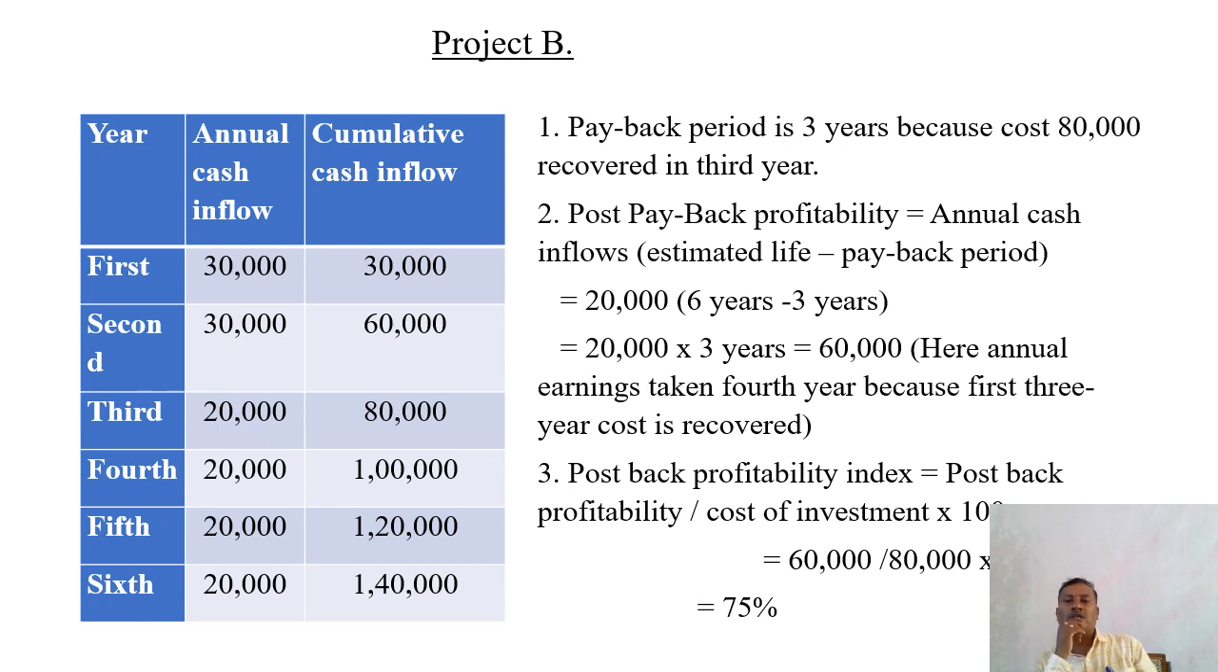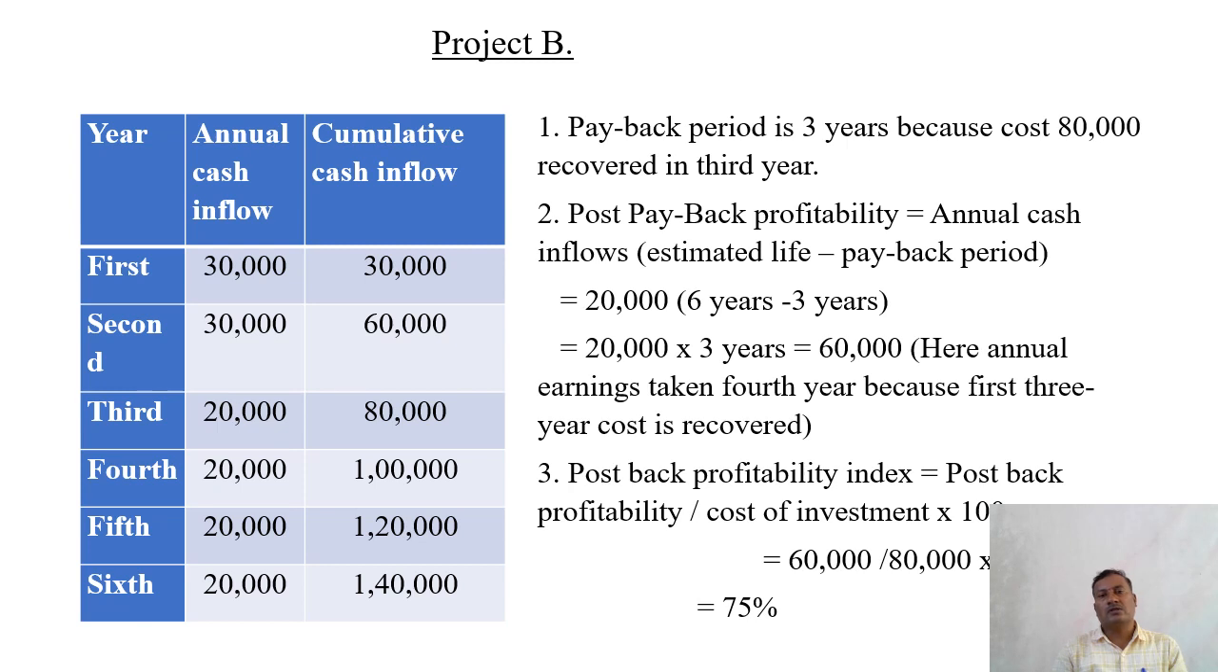Here we have to take the annual earnings, that is the fourth year, because the first 3 years cost is recovered. The fourth year income you have to take. Here the question arises when the annual cash inflow is not same for all the years. So when the payback period is over, after that whatever the earning is there, that annual cash inflow is to be taken, and that should be multiplied with the difference in the estimated life and payback period.